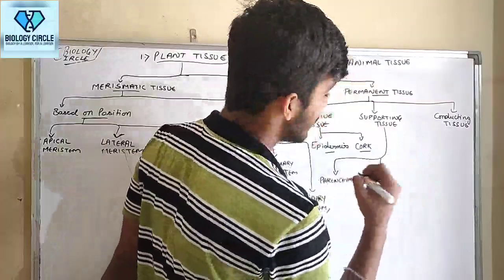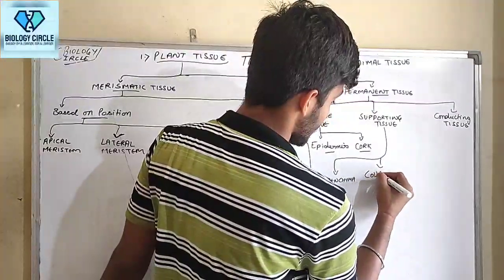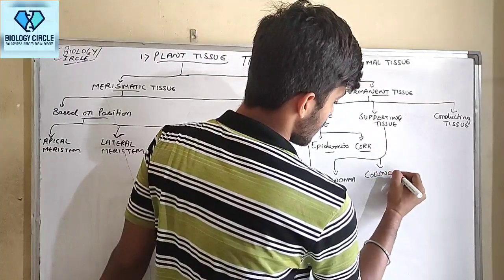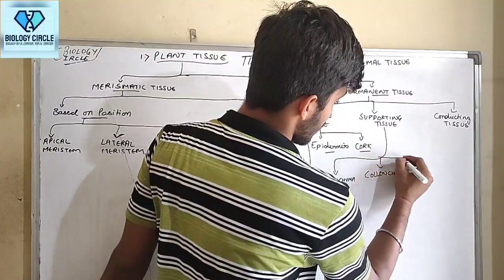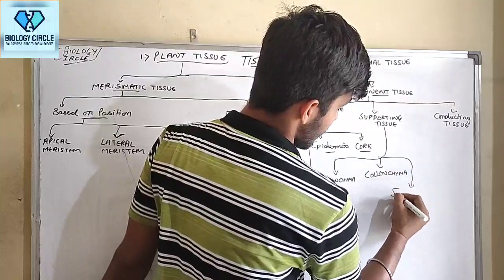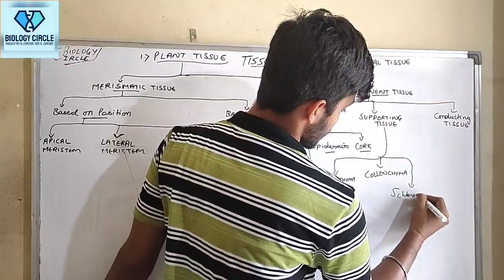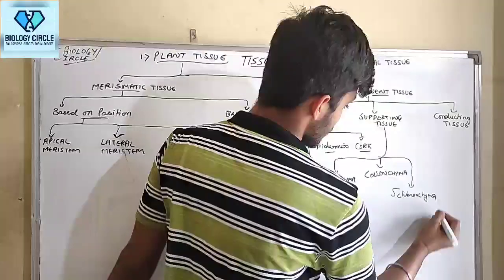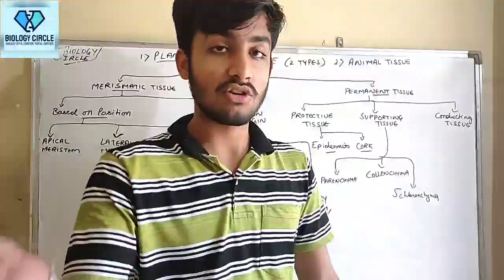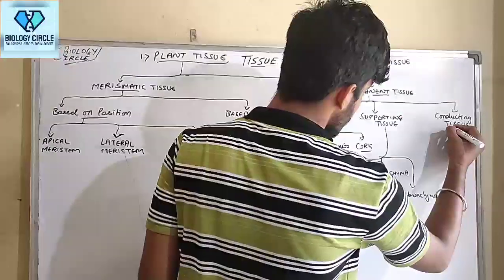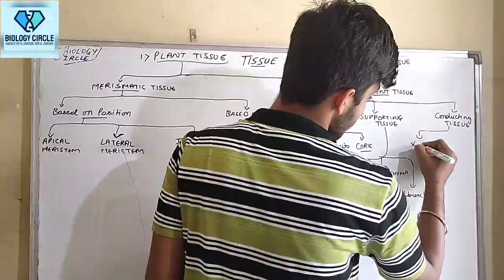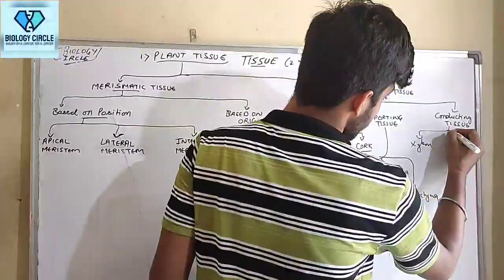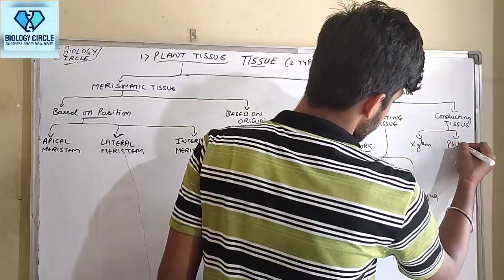Second, collenchyma. Third, sclerenchyma. And this conducting tissue is again divided into two: xylem and phloem.